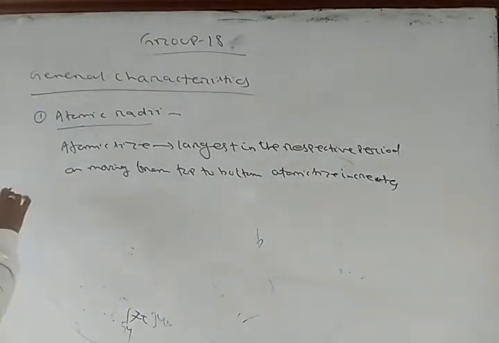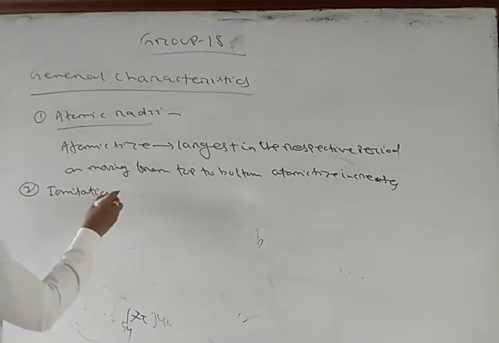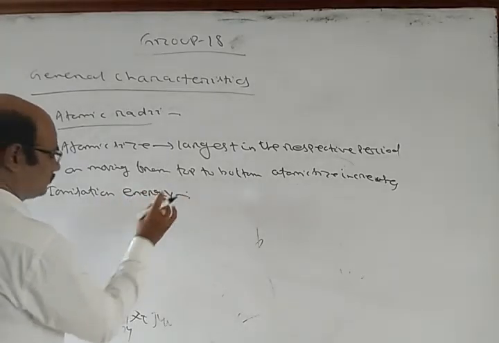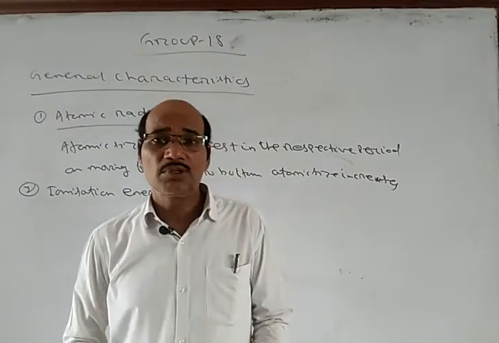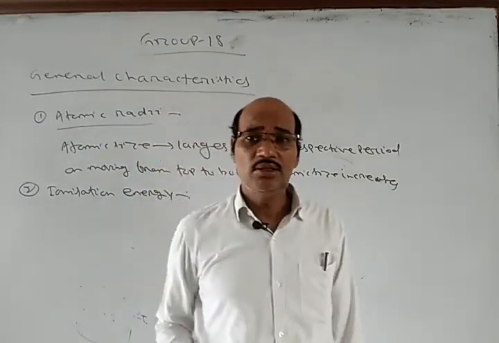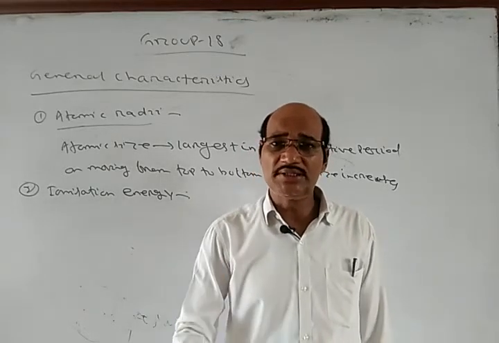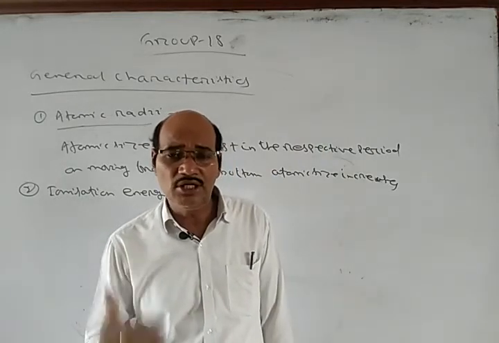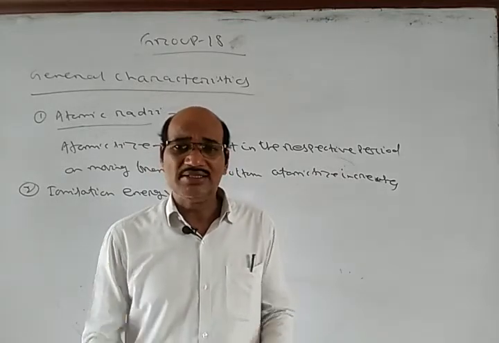Now we know ionization enthalpy or ionization energy. Ionization energy is the amount of energy required to remove an electron from the valency shell of a neutral gaseous atom. Helium, neon, argon, krypton, xenon, radon, the noble gases, are the inert gases.